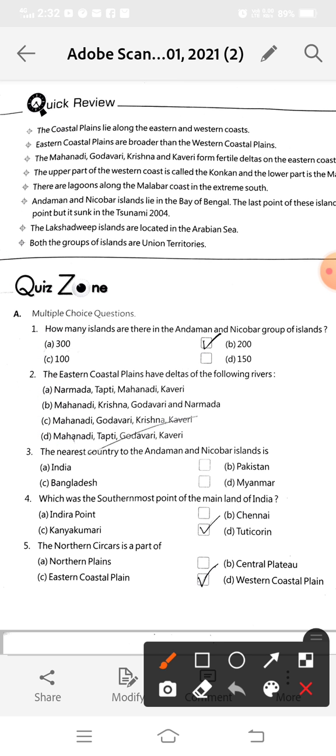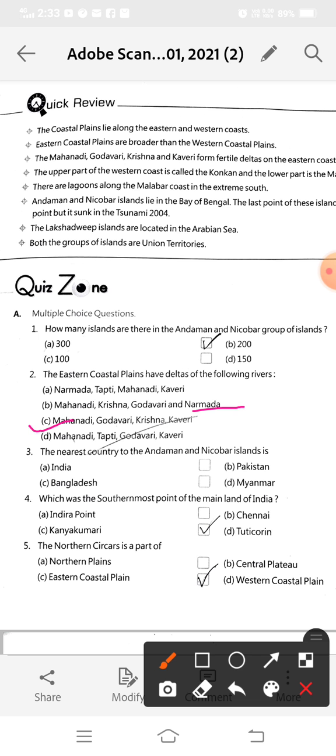Mahanadi, Godavari, Krishna, Kaveri is our right answer. Option C is our right answer. Why? Because in option A here are Narmada and Tapti, and you know that Narmada and Tapti are westward flowing rivers and these two rivers do not make deltas. So the first option is not correct. In the second we again have Narmada, which does not make a delta.